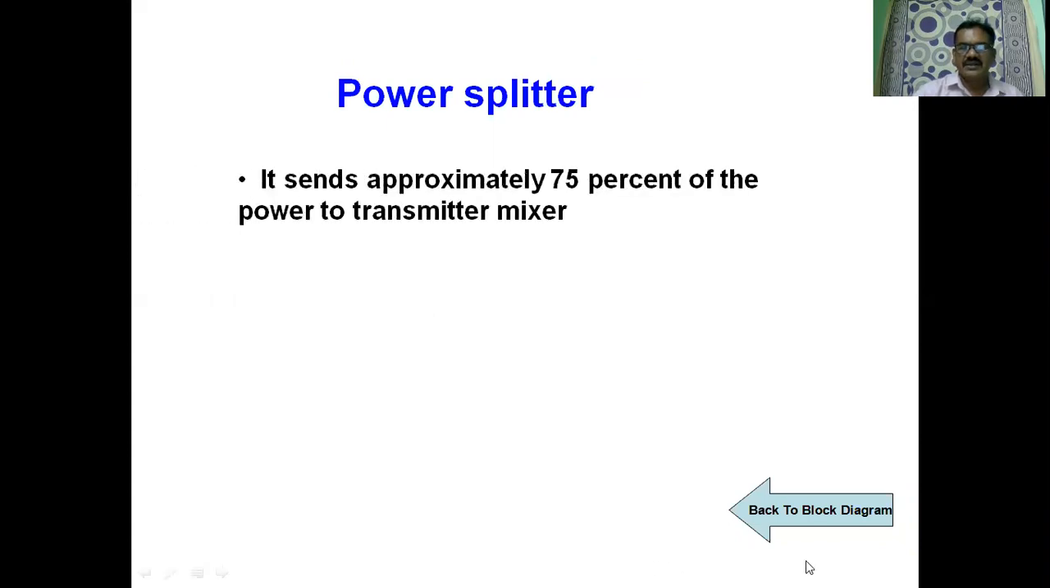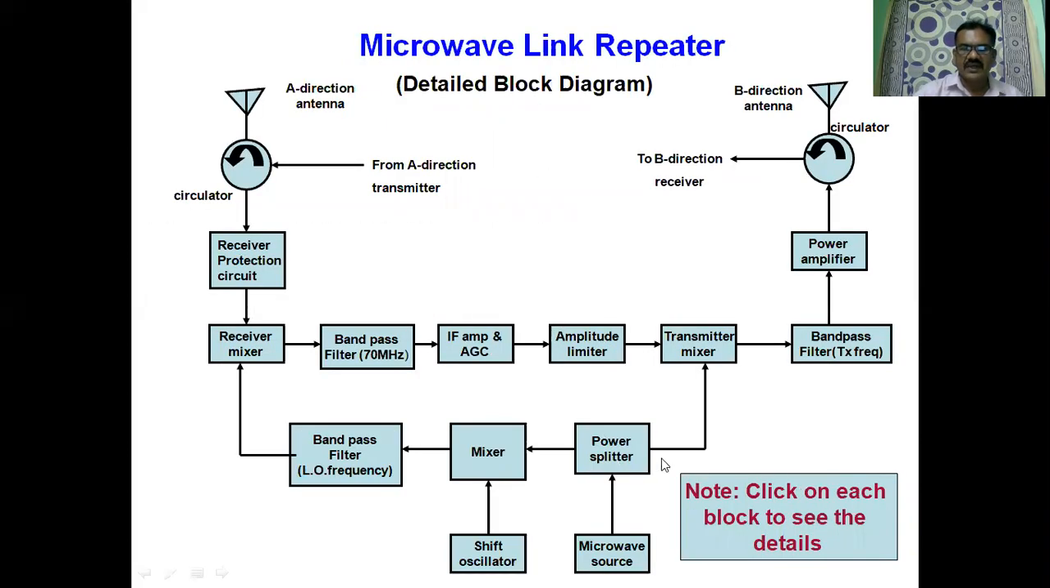Power splitter, see the block diagram. We have a microwave source. The microwave source generates the microwave signal. The power splitter splits the signal. Some signal goes to the transmit mixer and some signal goes to the other mixer, through a band pass filter, to the receive mixer. That means this microwave source output is applied to the transmit mixer. It is also applied to the receive mixer.